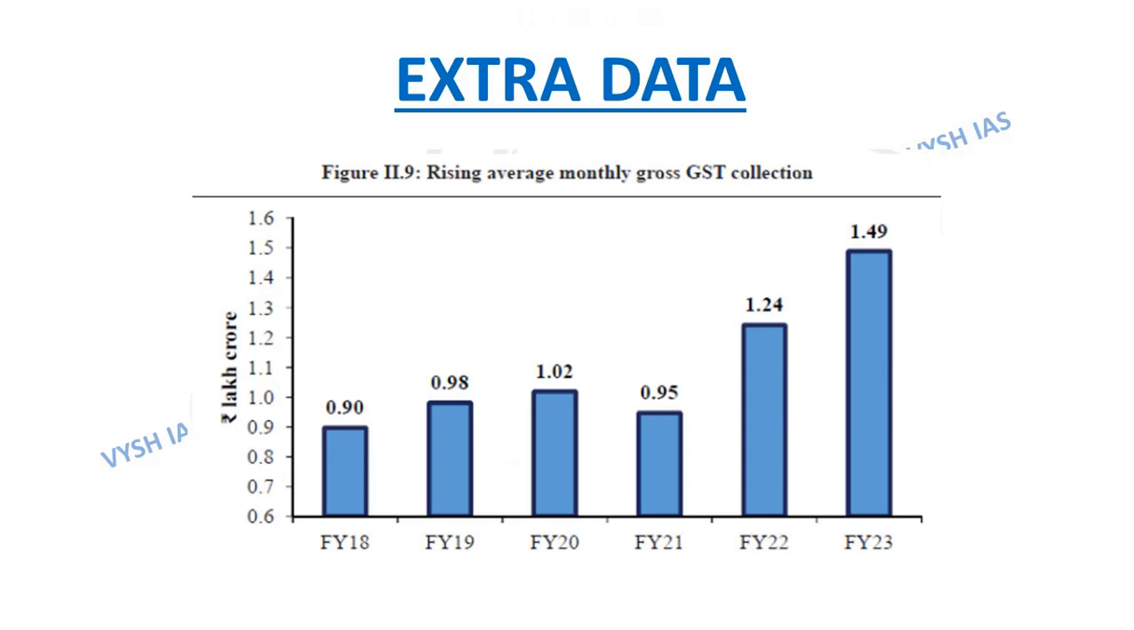So if we compare from financial year 18 to financial year 23, and in the statement if it is written that there is a steady increase in GST collection or there is a steady decrease in GST collection, then both statements will be wrong. But if we compare from financial year 21 to financial year 23, there is a steady or a constant increase in gross GST collection.